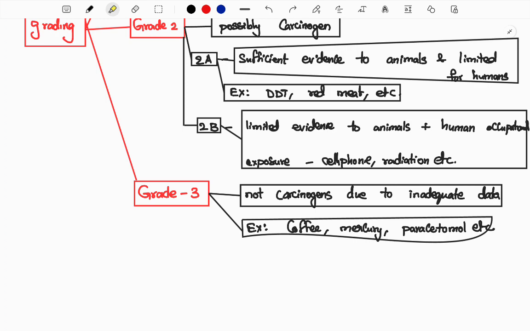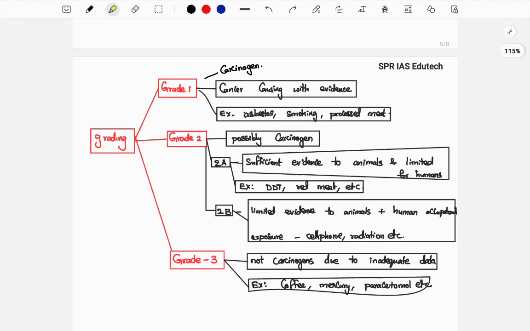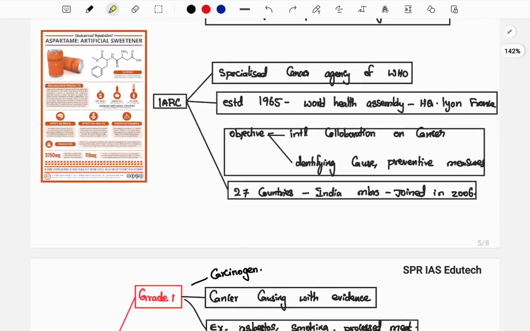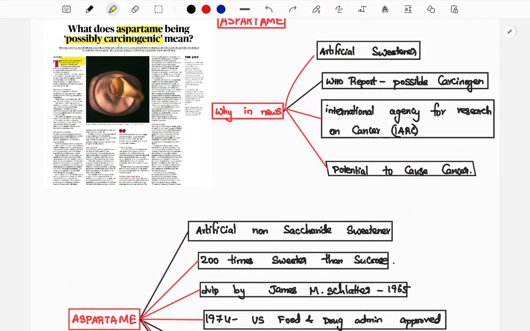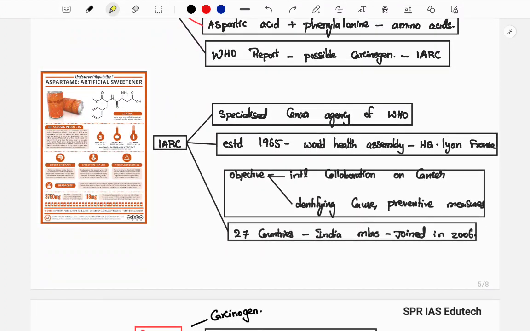It is not that you can deny them, but we don't have data, so it is not classified as a carcinogen. For example, coffee, mercury, paracetamol, etc. These are all not carcinogens, because we don't have sufficient proof that they are carcinogens. Now you understood? So you know what this aspartame news is, what aspartame is, and next you know IARC and the grading.